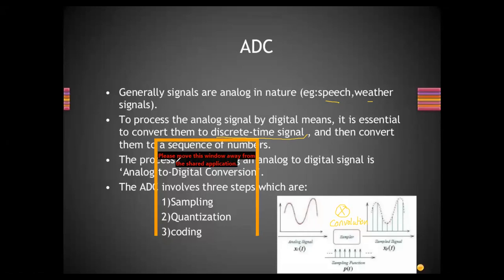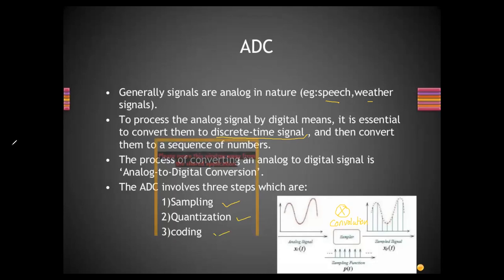The process of converting an analog signal to digital is called analog to digital conversion. So what are the steps involved? First you need to take the samples of the signal, then you need to quantize those samples, and then you need to do coding. Now what is the meaning of sampling?